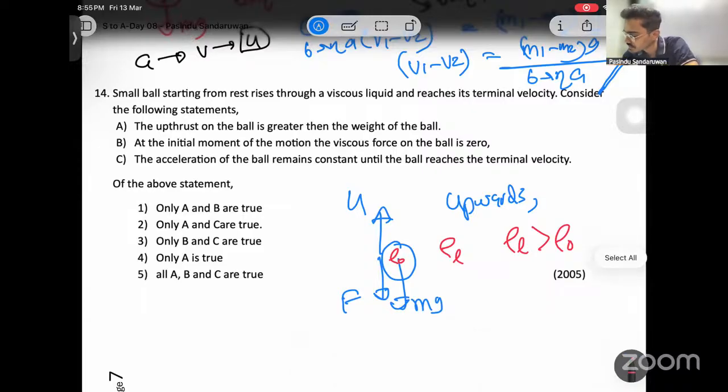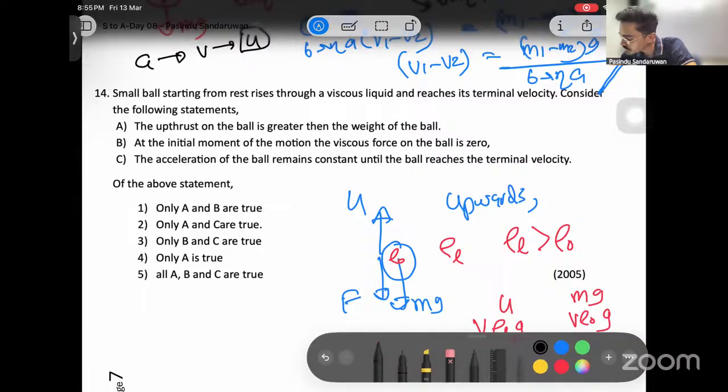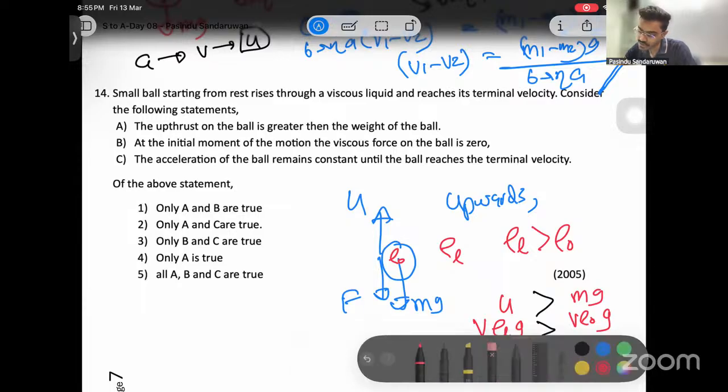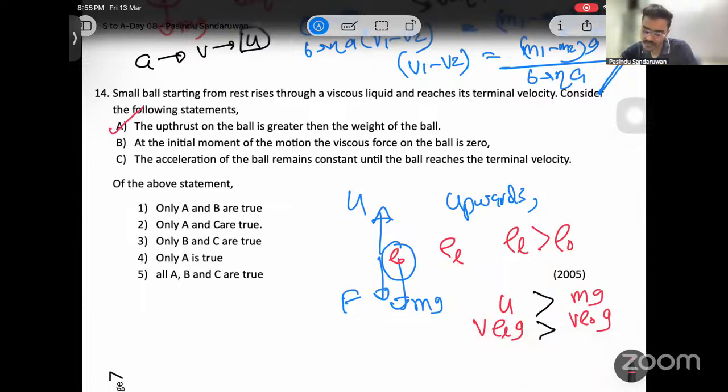Now, if I need to compare these two, upthrust and mg, we know upthrust is V rho liquid g, and mg is V rho object g. When rho liquid is greater than rho object, upthrust is greater. So the statement that the upthrust on the ball is greater than the weight of the ball is correct. Second one: at the initial moment of the motion,